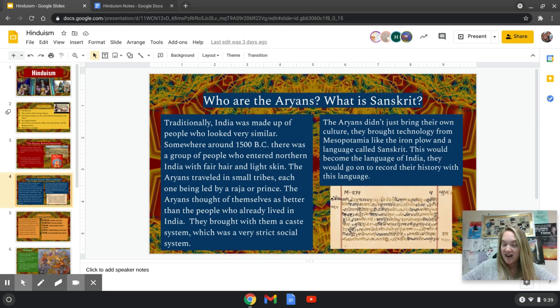And these people came through northern India. There was a pass in the Himalaya mountains that someone had found. It was an easier way to get into India. And it took a long time because, remember, the Himalaya mountains were impassable in ancient times. Nobody had found a way to get over them to India.